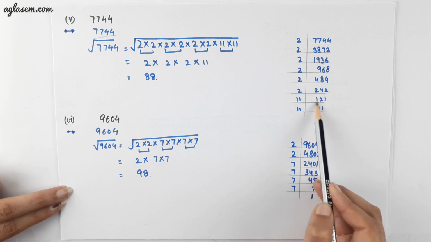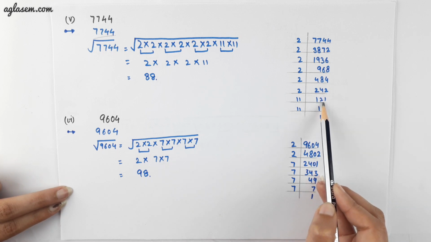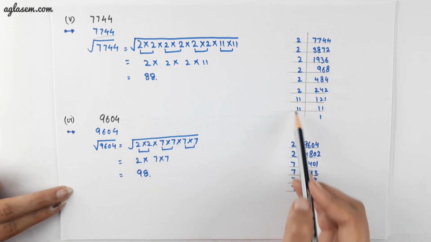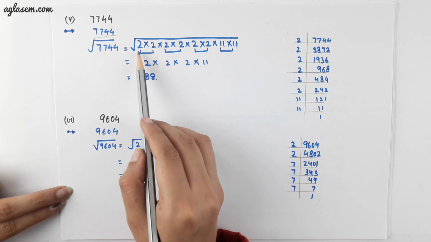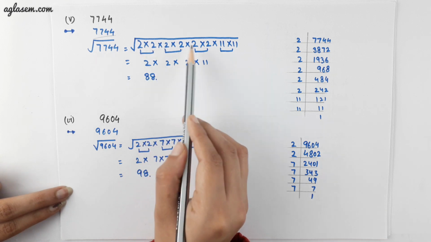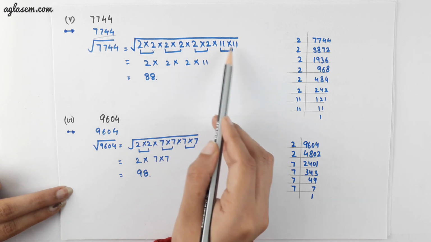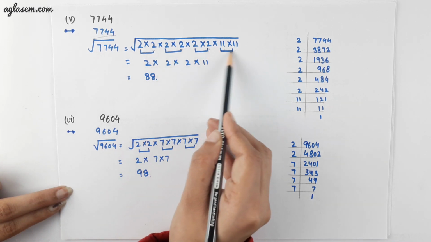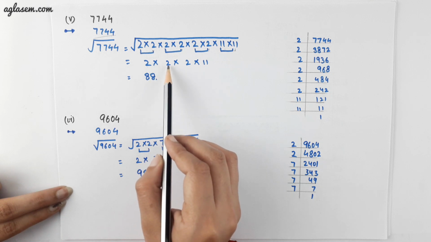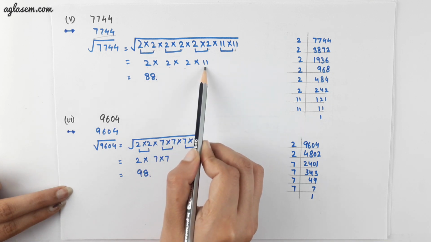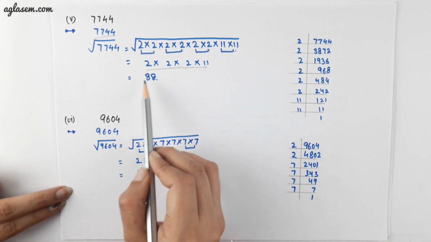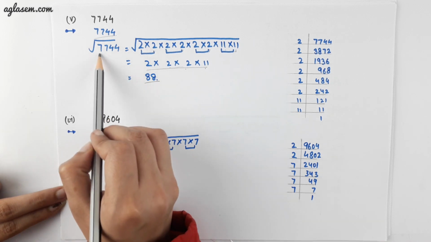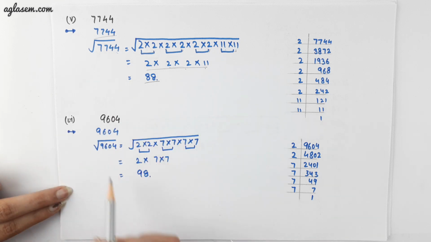Now the resultant is 121, and we know that 121 is divisible by 11, which is also a prime number. Now count the number of prime numbers here: 2 into 2 into 2 into 2 into 2 into 2 into 11 into 11. Now make pairs of these prime numbers. Then the resultant will be 2 into 2 into 2 into 11. Multiplying this we will get 88, which means it is the square root of 7744.